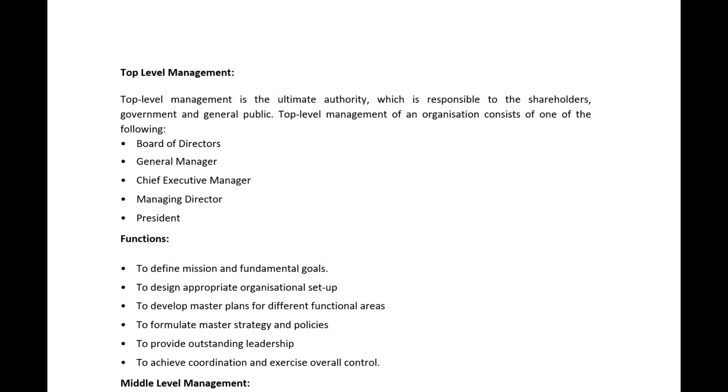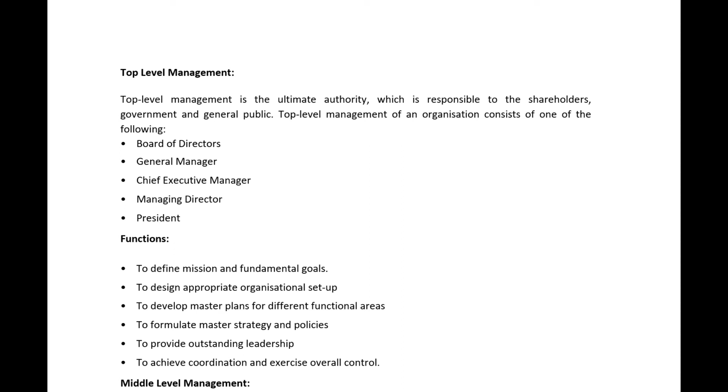First, the board of directors. Every month or so, board of directors meetings will be held. In that meeting, a normal manager, a worker or an employee will not attend. Only the higher level managers or higher officials will attend. Next are the general manager, chief executive manager, managing director and president. These come under top level management.